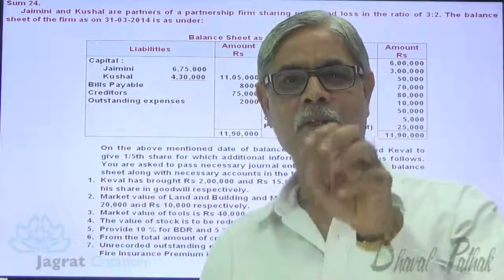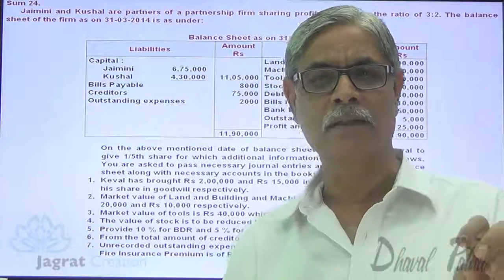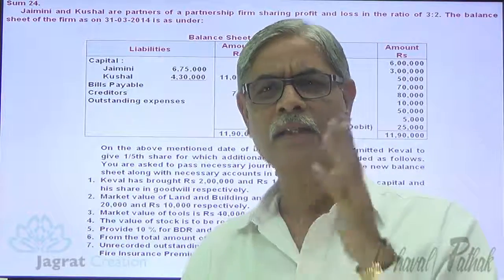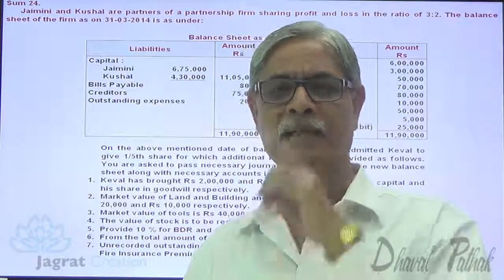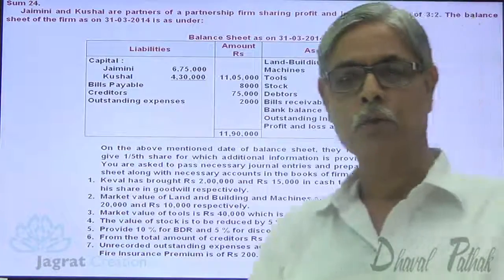So when the percentage of profit sacrificed by the existing partners of an old firm is not given, it is always understood that they have made a sacrifice in their old profit sharing ratio, that is 3:2.